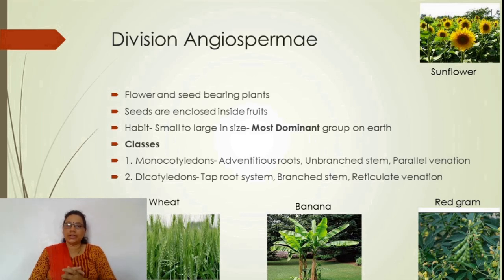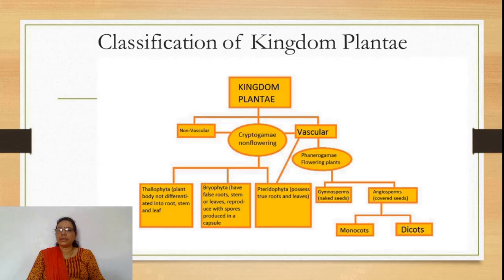So we will conclude our session with a recap of today's lecture: classification of kingdom Plantae. Kingdom Plantae is subdivided into two subdivisions, cryptogamy and phanerogamy. Cryptogams are non-flowering plants, called non-vascular plants, but among them there is one group, the pteridophytes, which produce vascular bundles, so they are called vascular cryptogams.